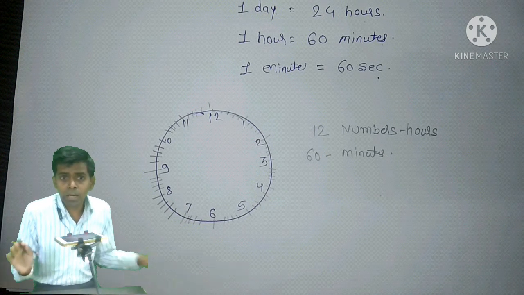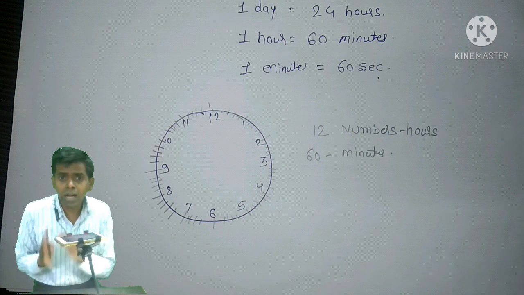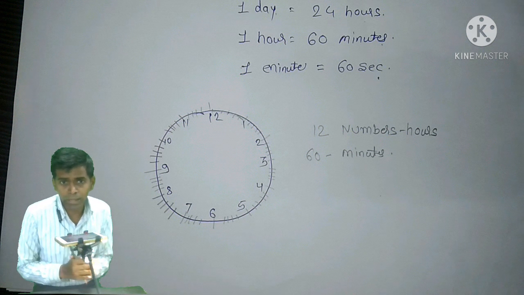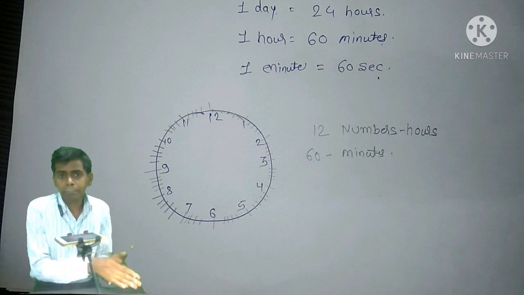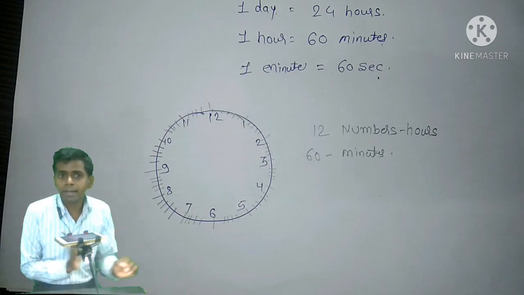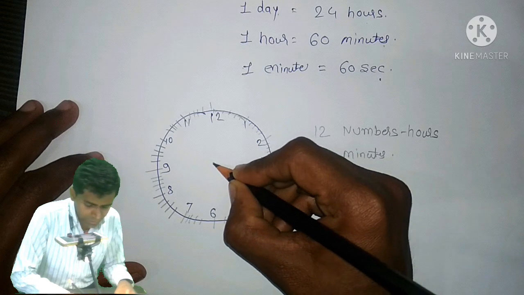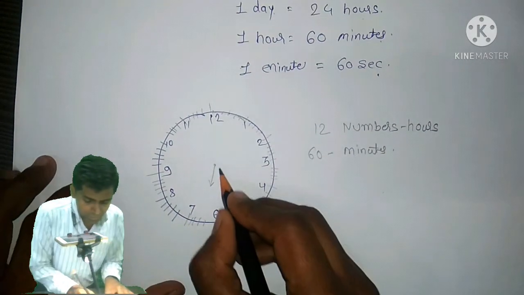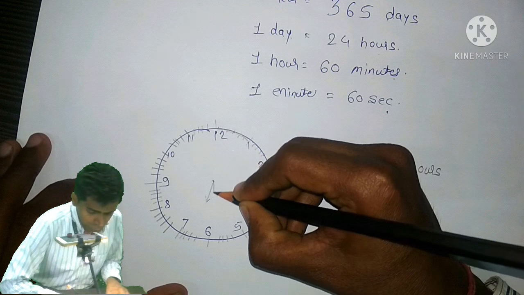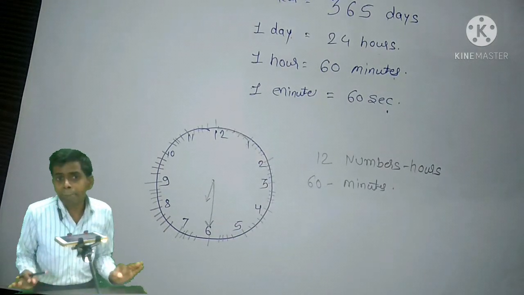Then we have learned about the hour hand and minute hand. In standard third we have learned about the minute hand and the hour hand. So we have learned that the smaller hand, the small hand, is the hour hand, and this is the minute hand. The big hand is the minute hand.